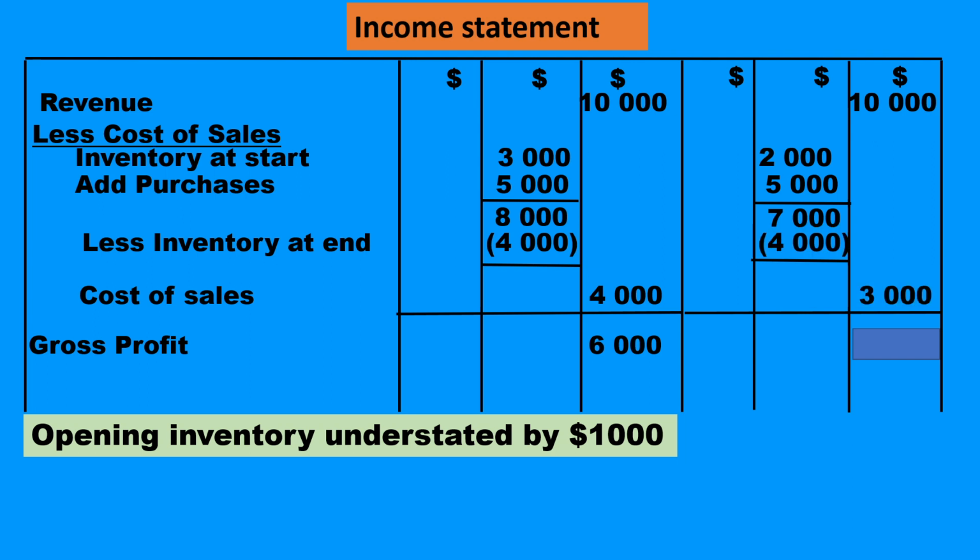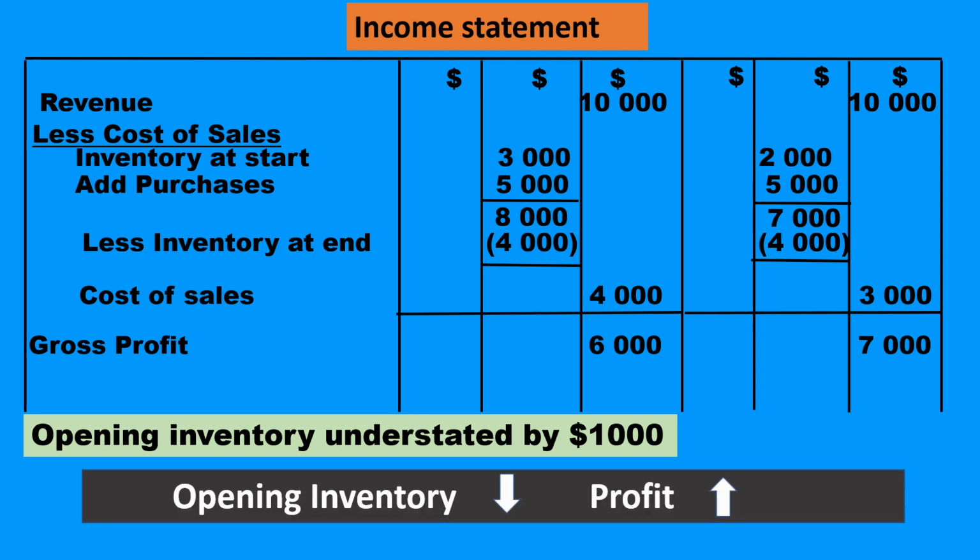Hence, the cost of sale becomes $3,000, which we deduct from revenue. That gives a gross profit of $7,000. As a conclusion, when opening inventory decreases, profit increases. So far, there is a kind of inverse relationship between the opening inventory and the profit.